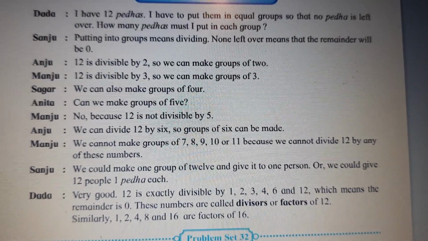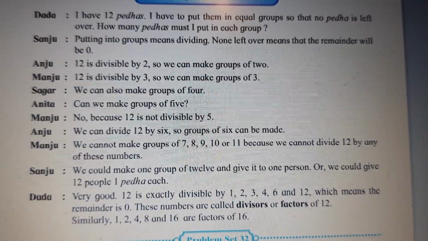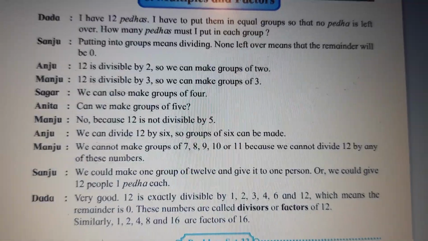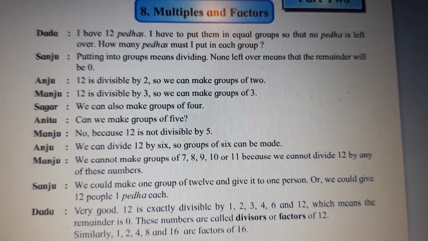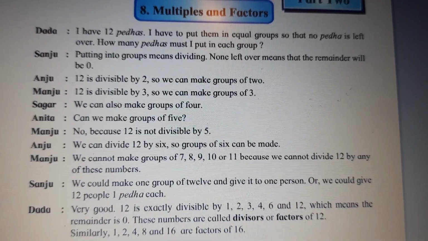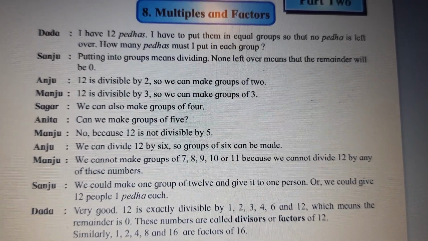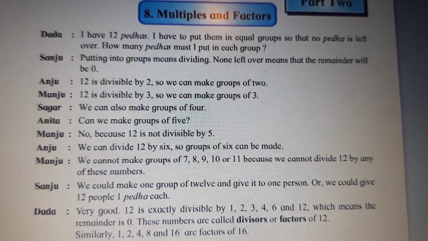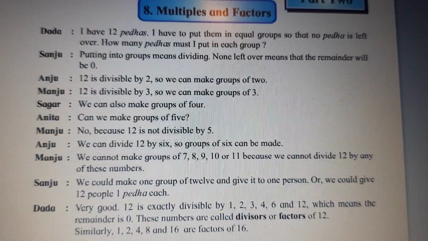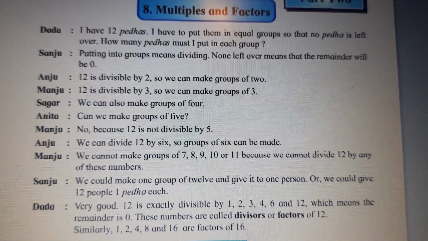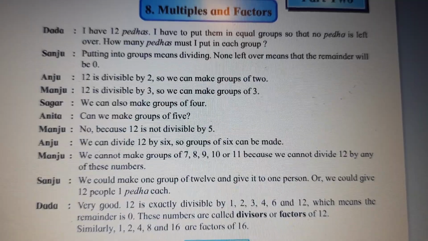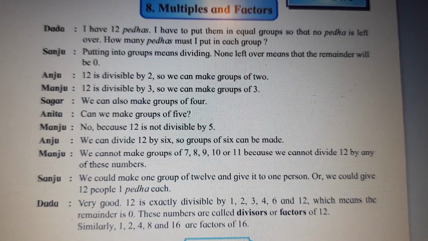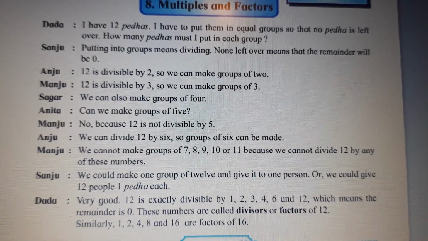Anita says, can we make groups of 5? Manju says, no, because 12 is not divisible by 5. So children, we can divide the pedas only in groups of how many? 2, 3, 4. Not 5, because 12 is not divisible by 5. But we can divide 12 by 6, so groups of 6 can be made. So 2 pedas each group will get, children, like 1, 2, 3, 4, 5, 6. So 6 groups, each of them will get 2 pedas.